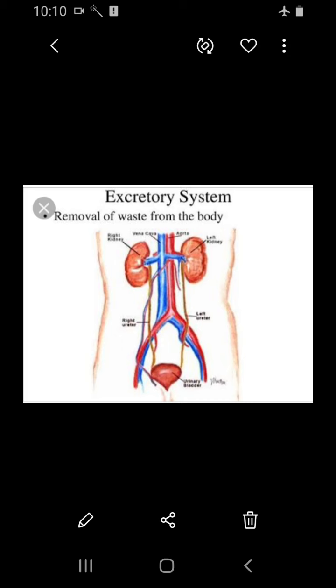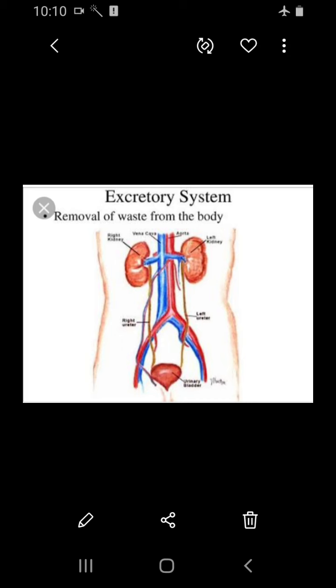They remain as nitrogenous toxic or waste substances in the body. So these have to be removed, and the removal of these products from the body is called excretion. The excretory products are removed from the body through this system called the excretory system. The human excretory system consists of a pair of kidneys which produce the urine and remove the waste from the body.